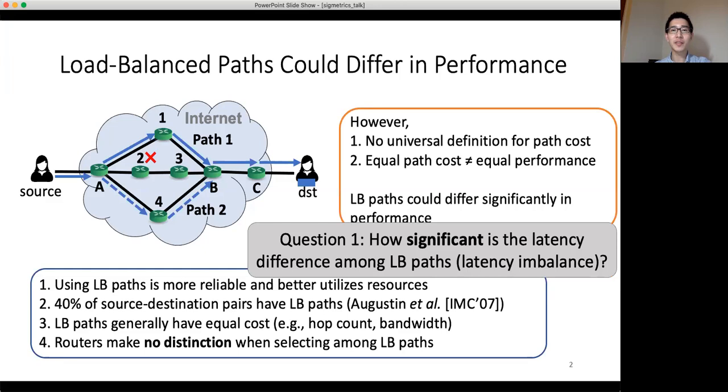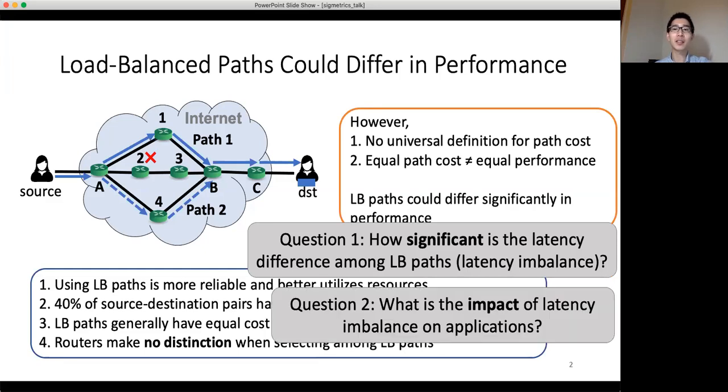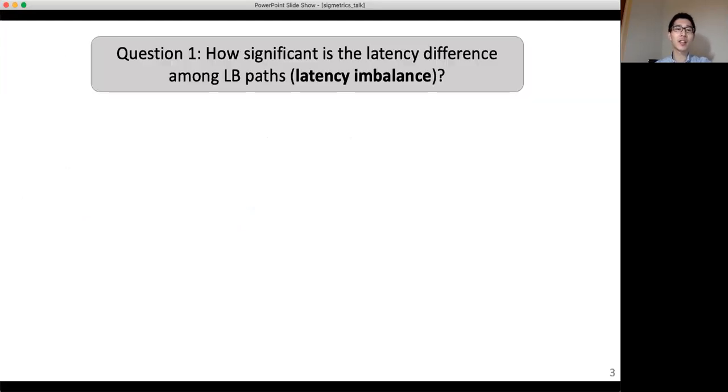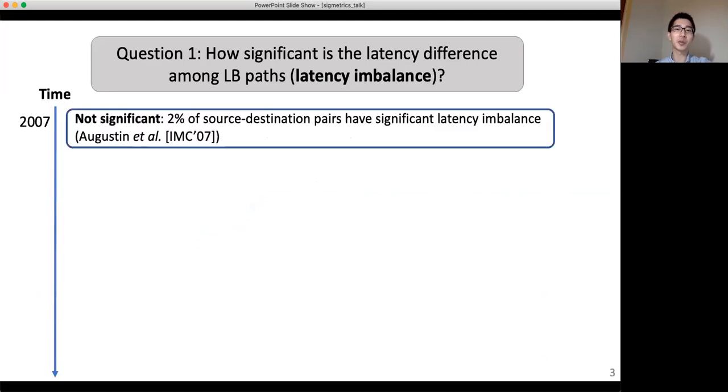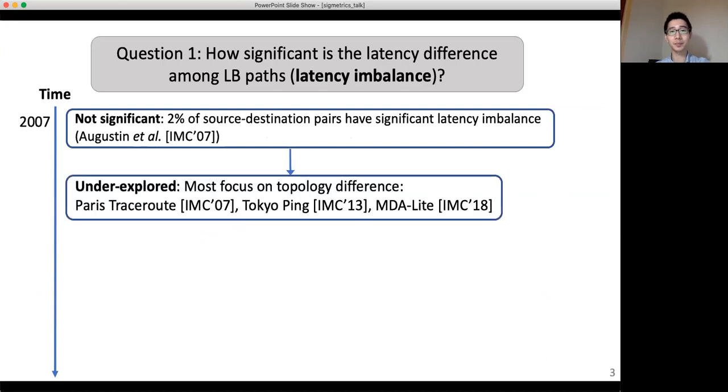First, how significant is the latency imbalance? Second, what is the impact of latency imbalance on applications? The first question was studied back in 2007. Only 2% of source destination pairs were found to have significant latency imbalance. As 2% was not enough to raise concerns, this problem became underexplored, and most research focused on topology difference.